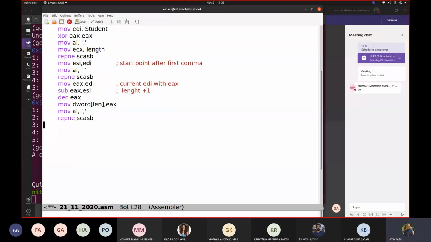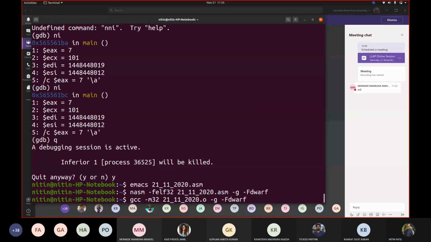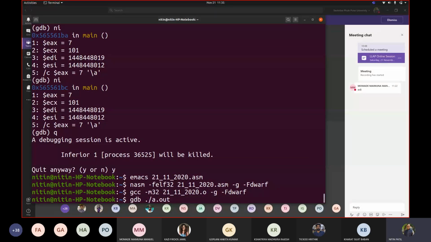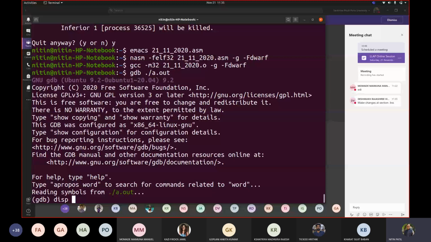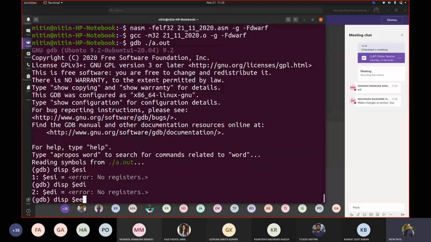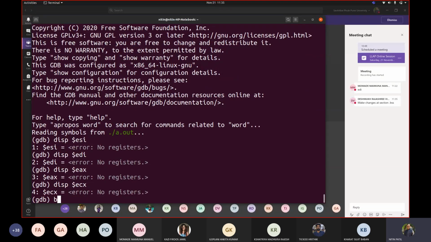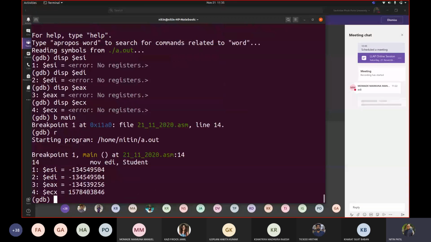Okay. And then we will talk about what is the current EDI. Now let us again assemble, GCC, gdb.out. So I will display all now ESI, EDI, EAX and ECX. So breakpoint main, run.